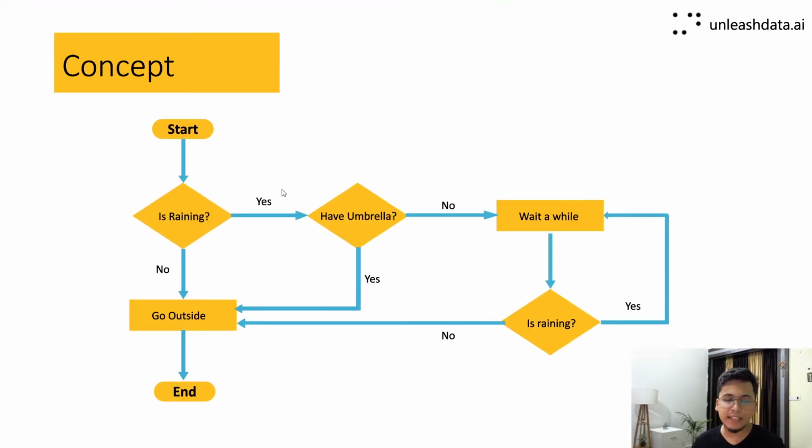So let us take a scenario that you have to go outside and it is raining. Let's go ahead and look at what happens. Here you look at the flow chart. It starts with, hey, it is raining. If it is raining, there are two options, either yes or no.